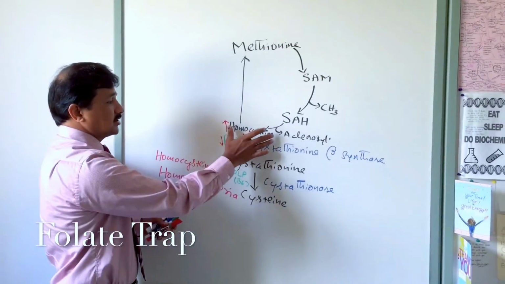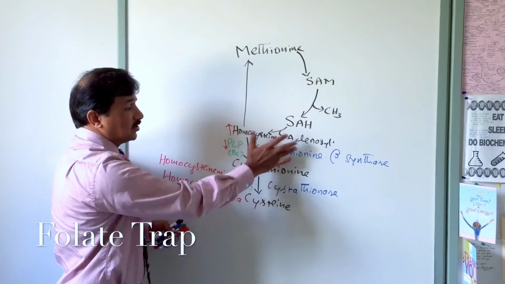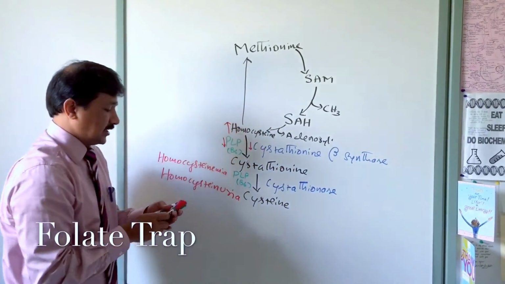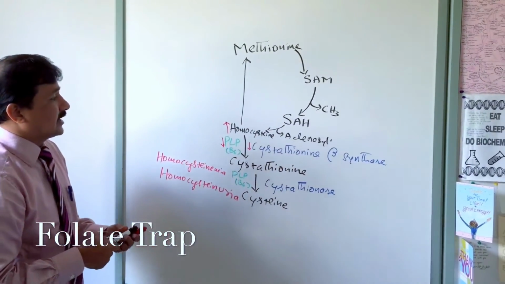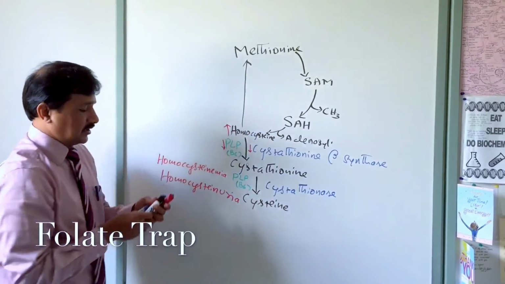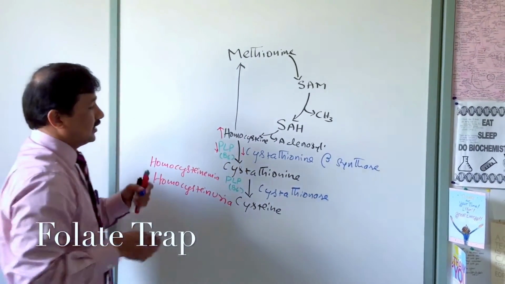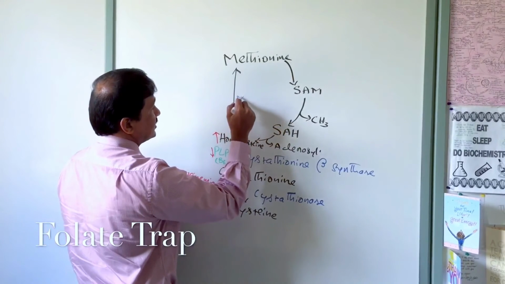Now that's how homocysteine is converted to cysteine using these two enzymes and the coenzyme. Now let's see how exactly homocysteine is converted to methionine. That is done by an enzyme called methionine synthase.